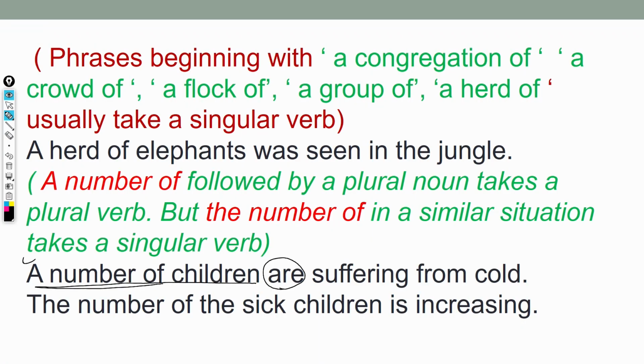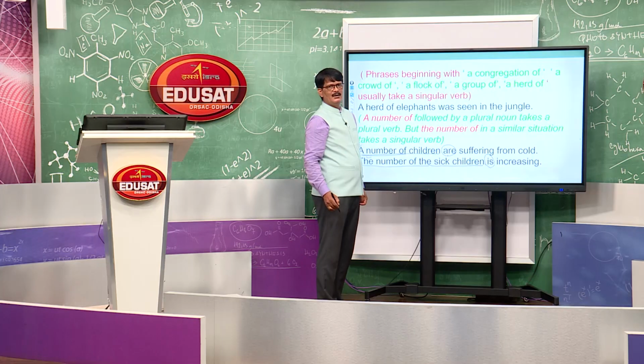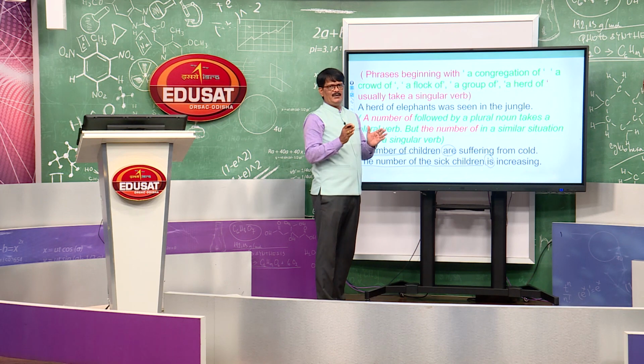So this agreement has some exception rules, and you have to think over it and remember the class that is going on. The number of sick children is also plural in form, but here "the" is there, and students will think it is plural. No, no, no, it is singular. Is it clear? Yes. What we came to know is that this is the agreement or concord.